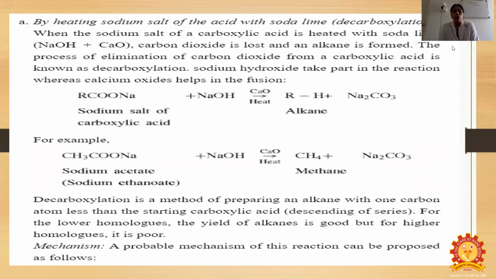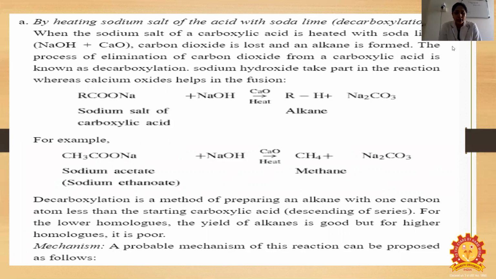The process of elimination of carbon dioxide from a carboxylic acid is known as decarboxylation. Sodium hydroxide is taken along with calcium oxide in the reaction. So RCOONa plus NaOH gives RH plus Na2CO3; sodium carbonate is eliminated. Sodium acetate, CH3COONa, reacts with sodium hydroxide to form methane, and sodium carbonate is eliminated. Decarboxylation is a method of preparing an alkane with one carbon atom less than the starting carboxylic acid.